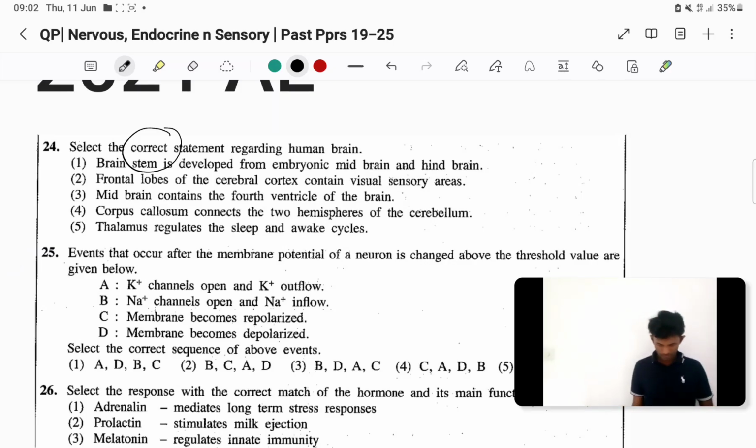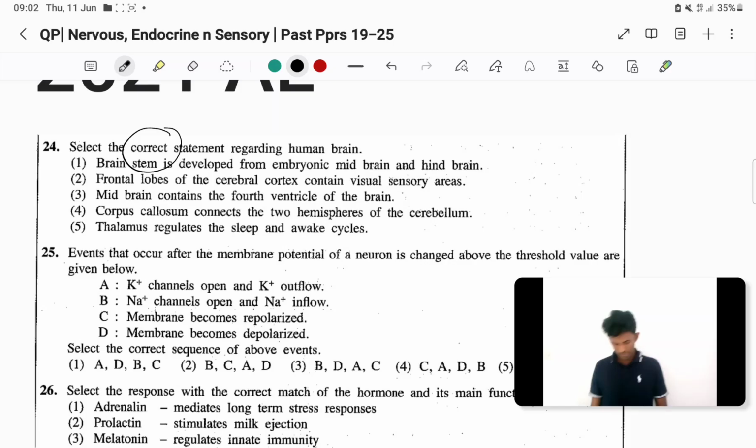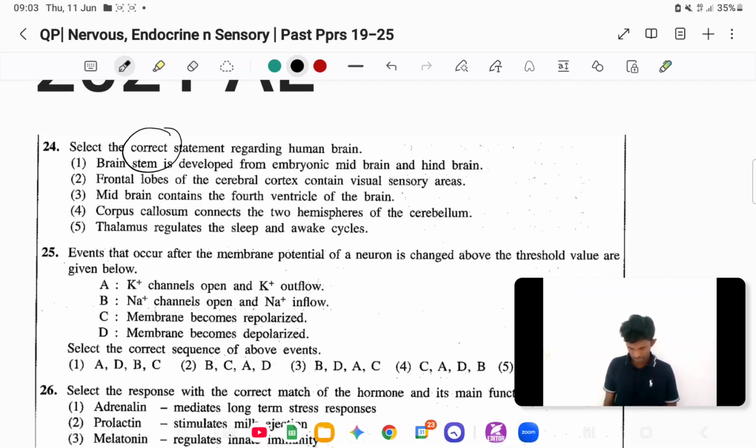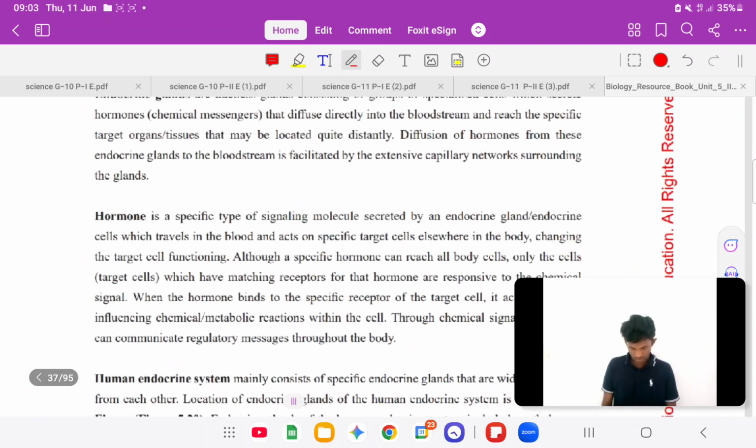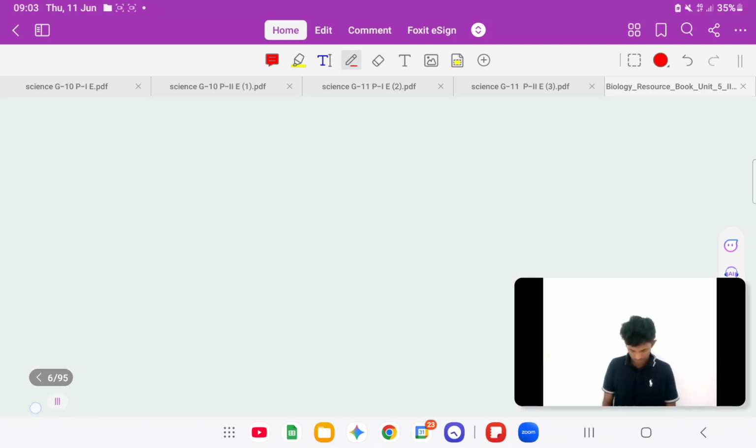First one, brainstem is developed from embryonic midbrain and hindbrain. එතකොට අපි embryologically forebrain එකෙන් මොන structures ද හැදෙන්නේ, midbrain එකෙන් මොන structures ද, hindbrain එකෙන් මොන structures ද කියලා බෙදනවානේ. Those things need to be remembered because they are mentioned clearly in your resource book. ඔක first page එකට වගේ යන්න ඕනේ.